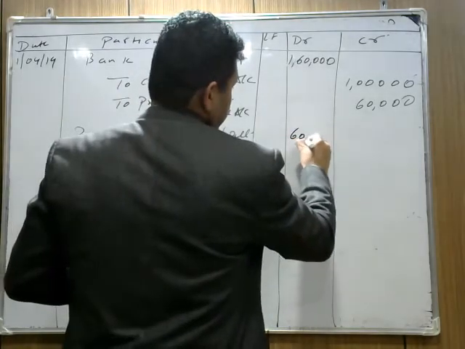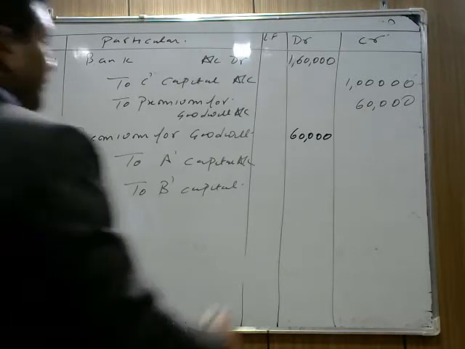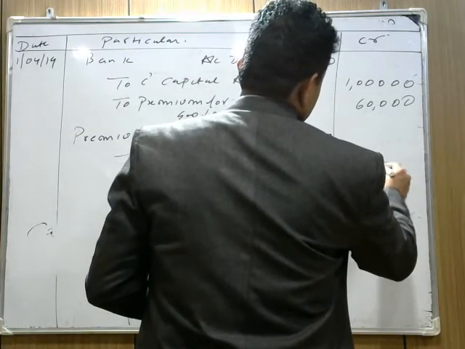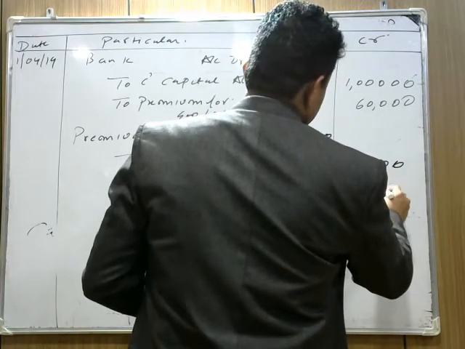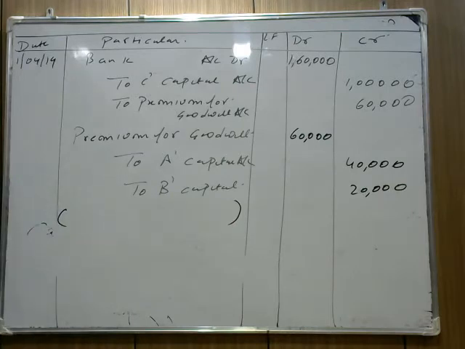Now divide this 60,000 among A and B, and the old ratio and the sacrificing ratio of A and B is, I told you before also, 2:1. So dividing 60 into 2:1 is 40,000 and 20,000. Being goodwill divided into sacrificing ratio. So we write premium for goodwill account debit to A's capital account to B's capital account. I hope this part is clear.